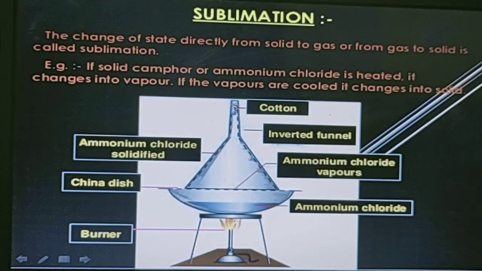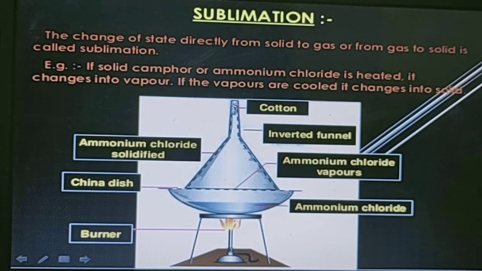Now sublimation is a very common phenomenon we have observed: we burn camphor, or kapoor, in our homes during puja and religious assemblies. What happens is that the solid is directly converted into the gaseous state. That process is known as sublimation. That's the simplest process. The change of state directly from solid to gas, or from gas to solid, is called sublimation.